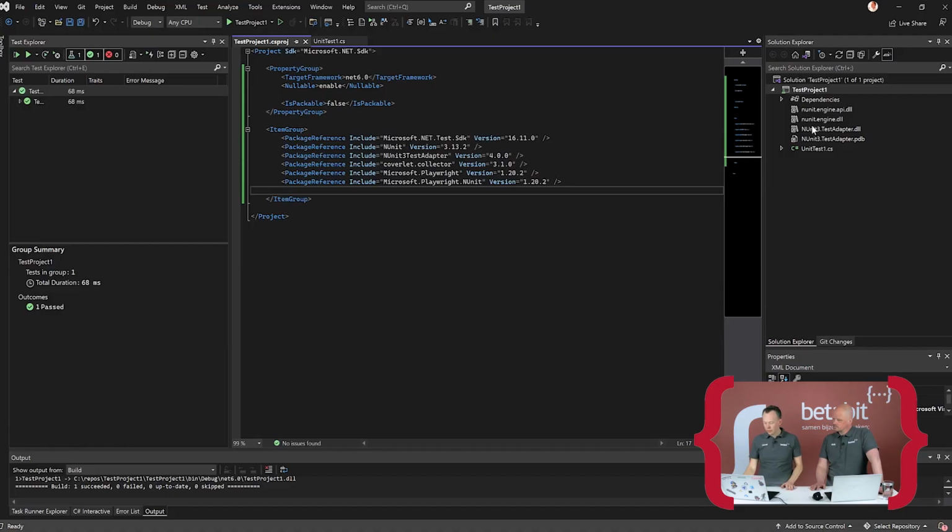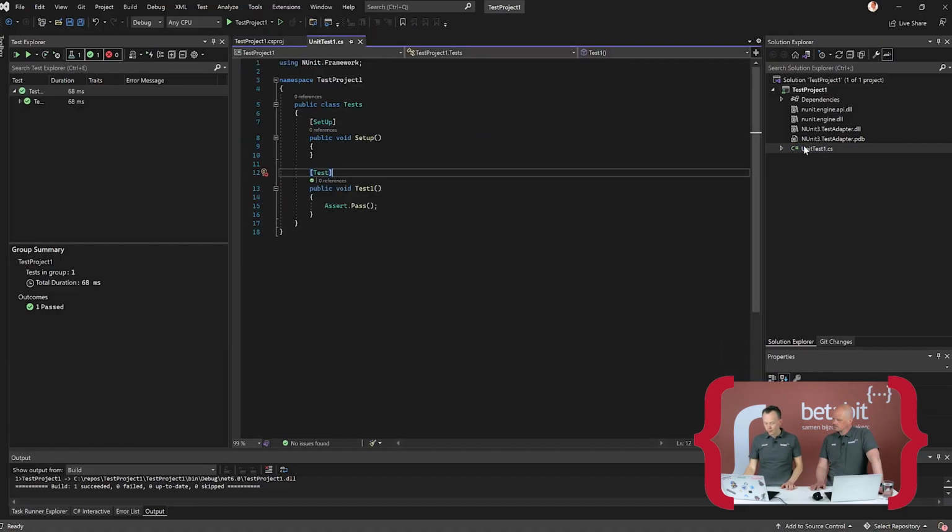Does it have other implementations or other test frameworks as well? Like XUnit or... If you look at one, we need to go into the manage them, but there are a lot of different packages that will provide you. And the community is also building all kinds of nice things. So these 2 are going to be pulled in.